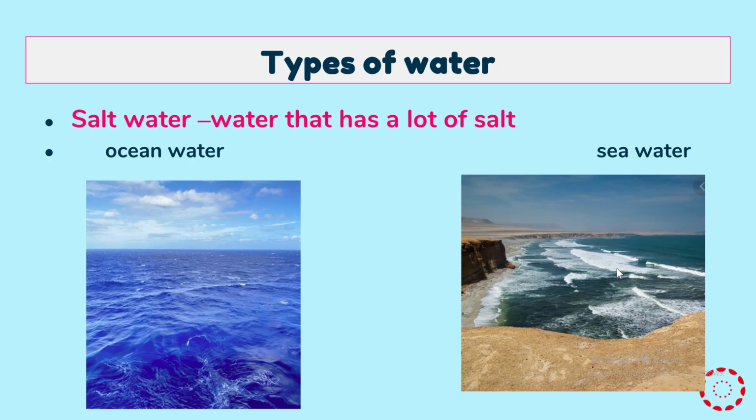So we said in class that we can't drink them. We can't drink the ocean or sea water. Why can't we drink it? Because it contains a lot of salt. It is so salty, so we can't drink it. That is why. Okay, so we can find the salt water in the ocean and in the sea.